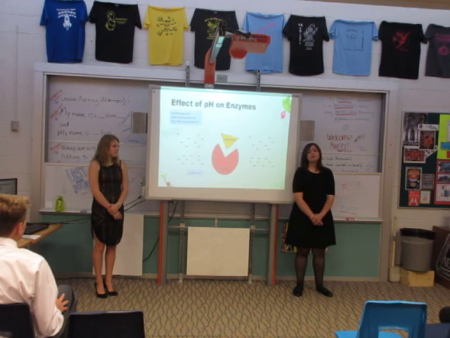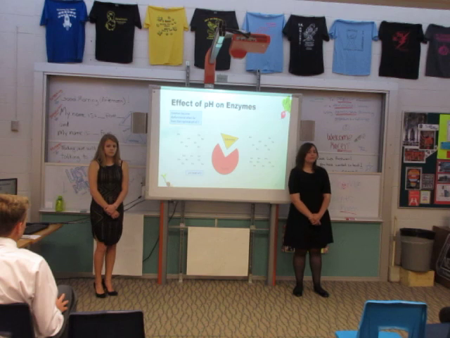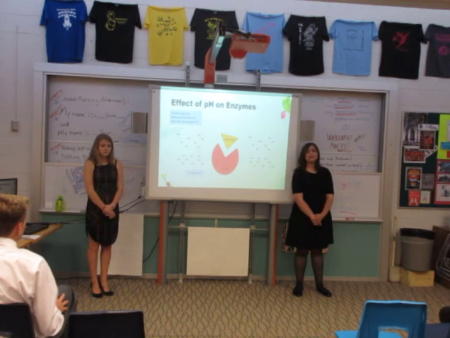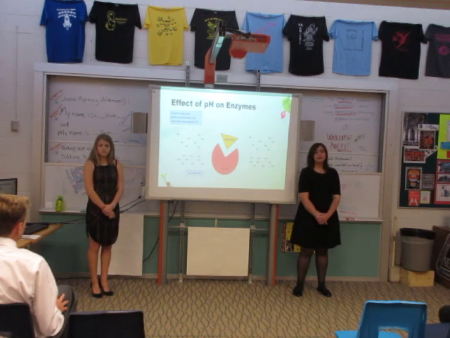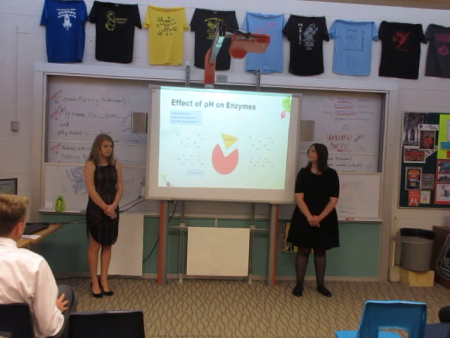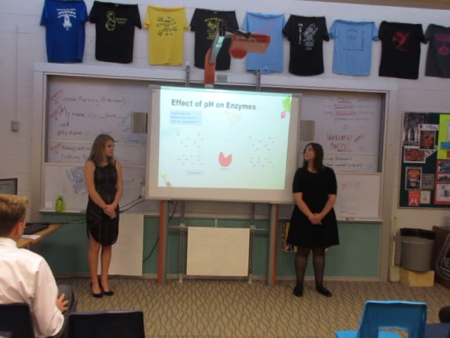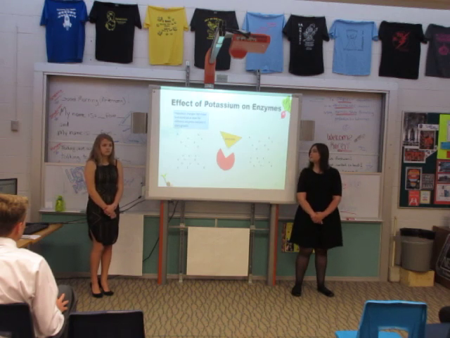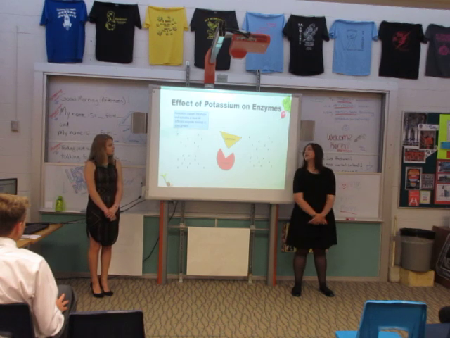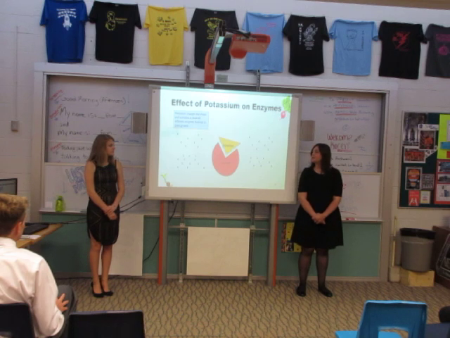In the previous slide, it was said that the growth rate of an enzyme can change very easily. So an enzyme's optimal pH is around 7, but in this animation, the pH level is 3. So when the pH is far from its optimal one, it will distort the enzyme so that it cannot fit any kind of chemicals, and it will not grow or reproduce as quickly. On the other hand, potassium flourishes the enzyme. The potassium changes its shape so that the enzyme can grow more. As you can see, the substrate fits perfectly in so that the enzyme can grow and reproduce more.